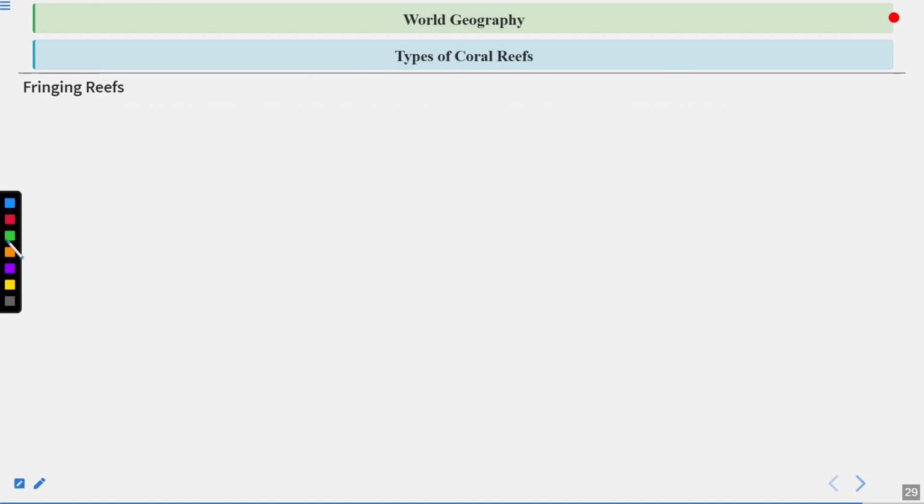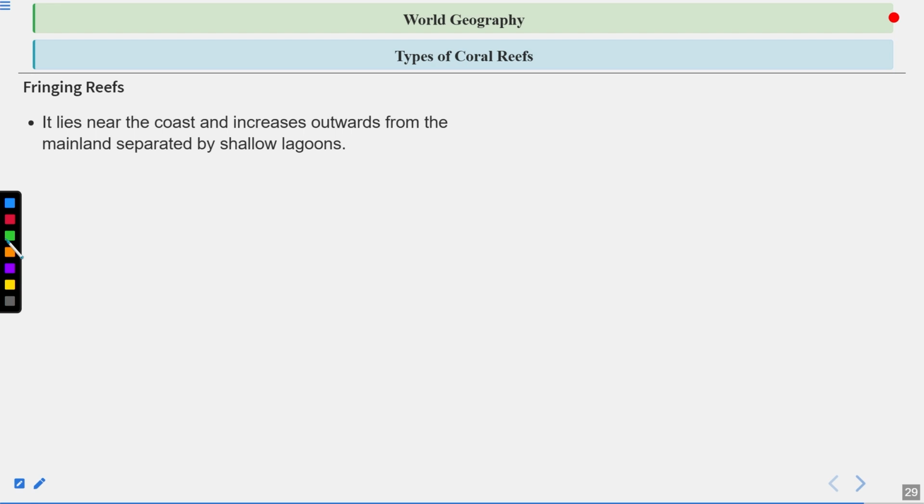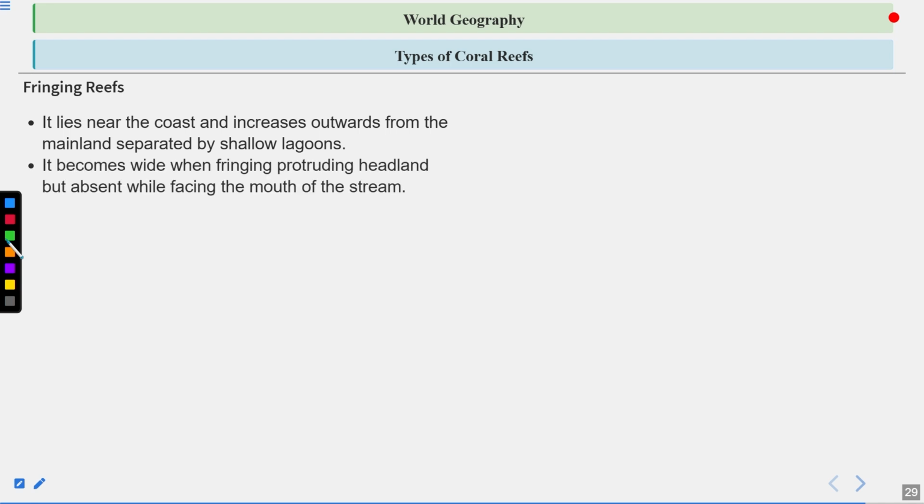Fringing reefs lie near the coast and increase outward from the mainland, separated by shallow lagoons. They become wide when protruding headland, but are absent while facing the mouth of a stream.